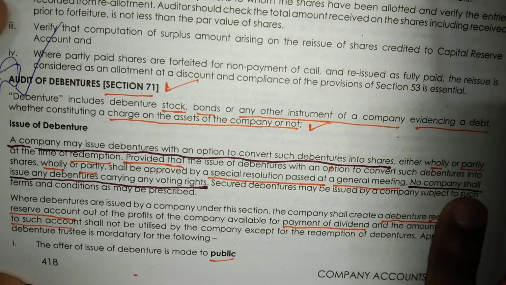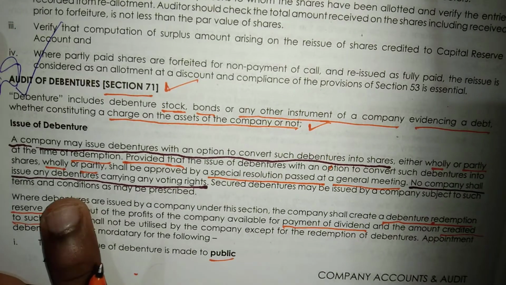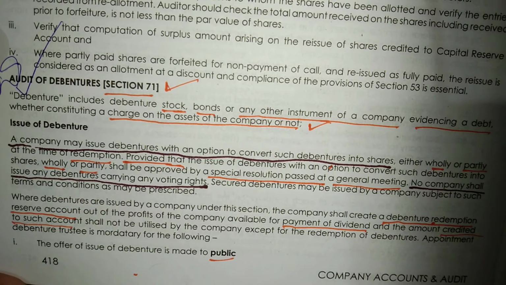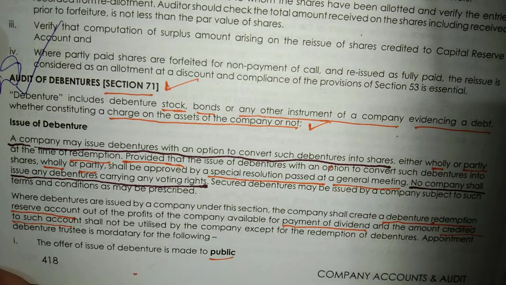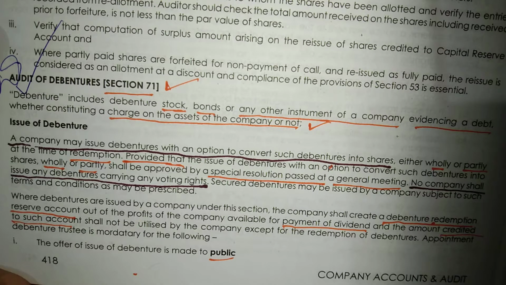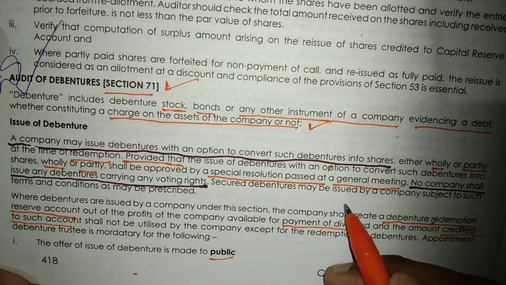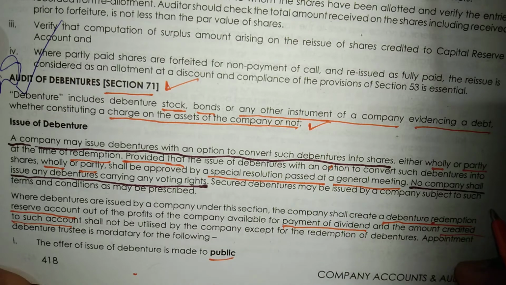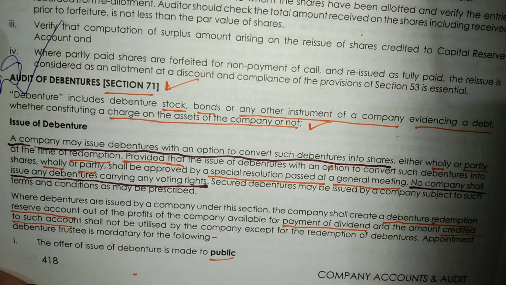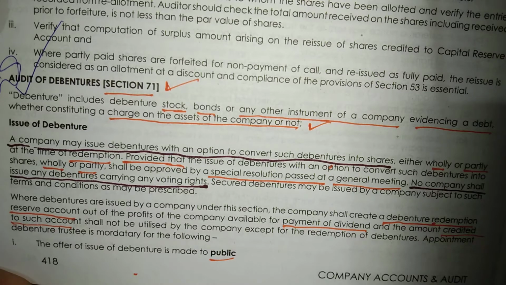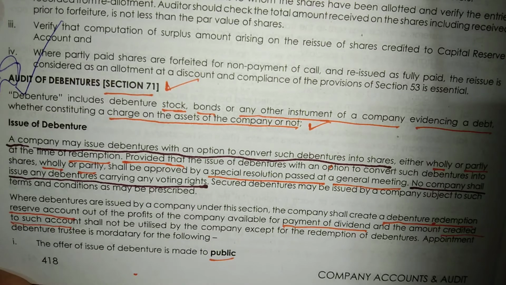Then no company shall issue any debentures which are carrying any voting rights. जो भी कंपनी voting rights होता है, in that case they are not able to issue any debentures. Then secured debentures may be issued by a company subject to such terms and conditions as may be prescribed. As per the terms and conditions which may be prescribed, secured debentures can be issued by a company.